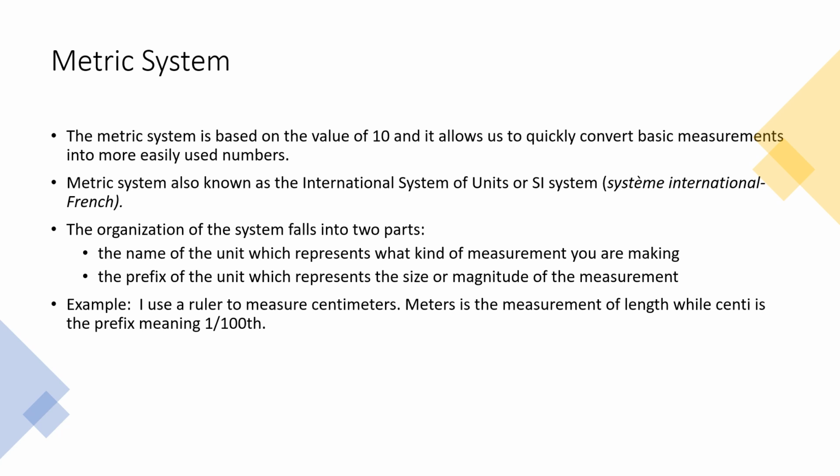The organization of the system falls into two parts: the name of the unit, which represents what kind of measurement you are making, and the prefix of the unit, which represents the size or magnitude of the measurement. For example, I can use a ruler to measure centimeters. Meters is the measurement of length, while centi is the prefix meaning 1/100th. So a centimeter is 1/100th of a meter.